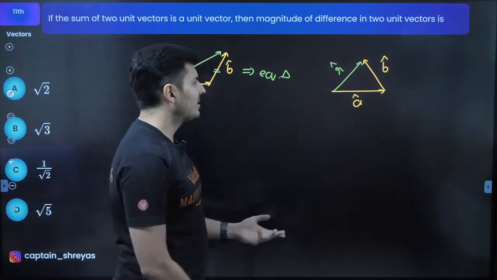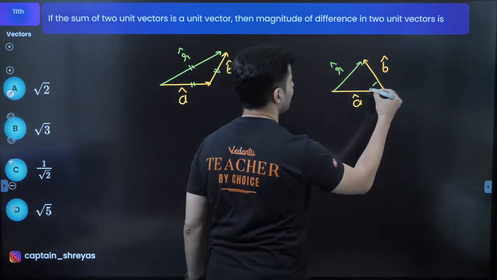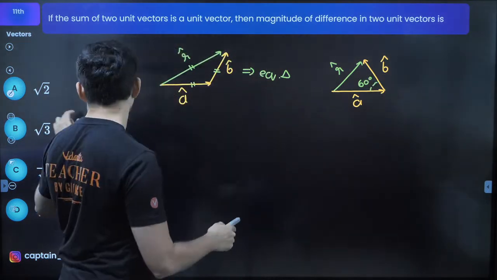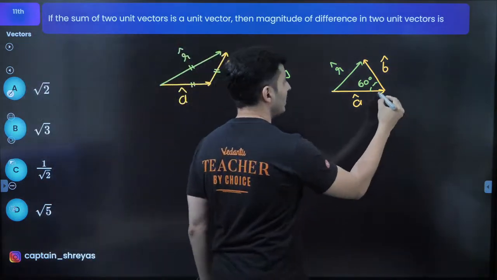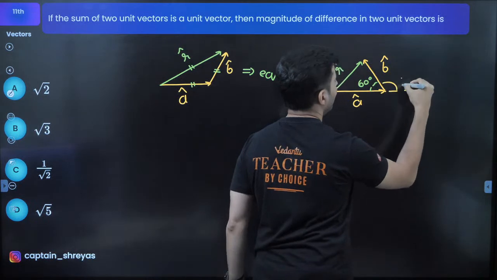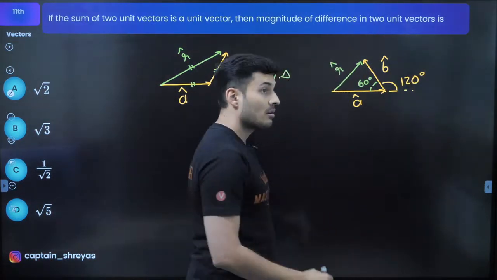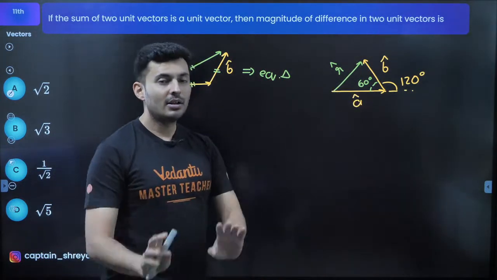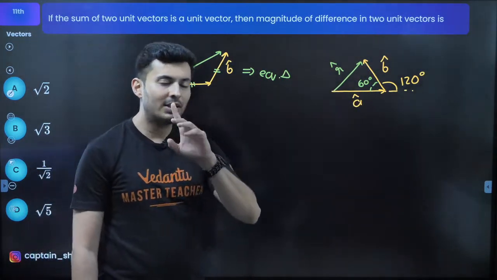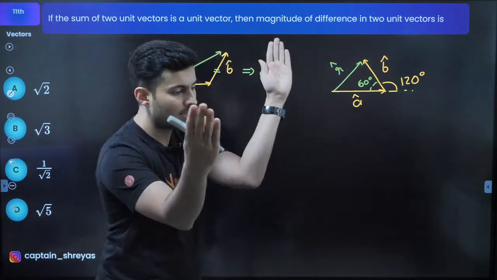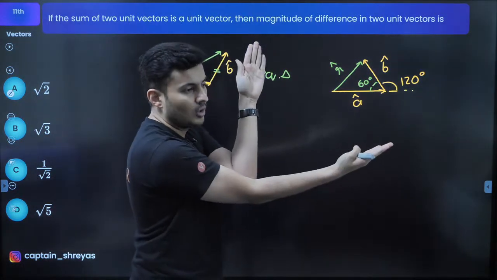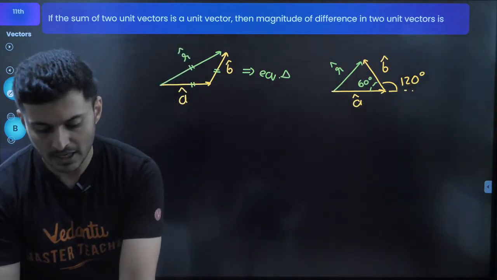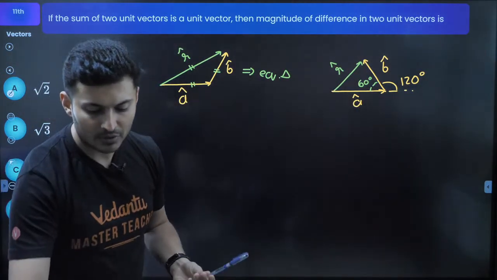A lot of people are going to say, sir, it's an equilateral triangle, so obviously the angle between them is 60 degrees. No, the angle is not 60 degrees. The angle between A and B, actually speaking, is 120 degrees. You'll be like, what nonsense? I thought this is the angle. No, that is not the angle. Whenever you have to measure the angle between two vectors, ensure that their tails are joined together or their heads are joined together.